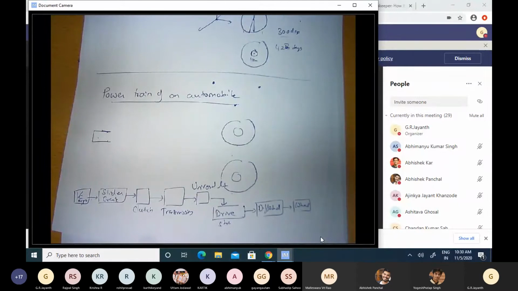So, therefore, mechanisms are central, and mechanisms are, of course, made of rigid bodies, and therefore, multi-body dynamics becomes very significant and relevant.